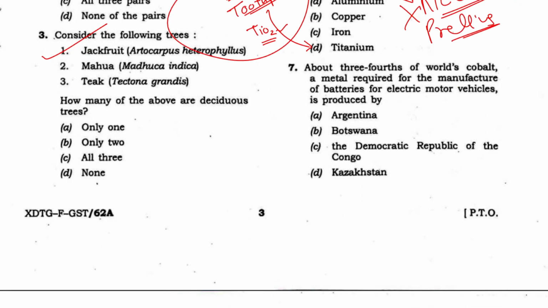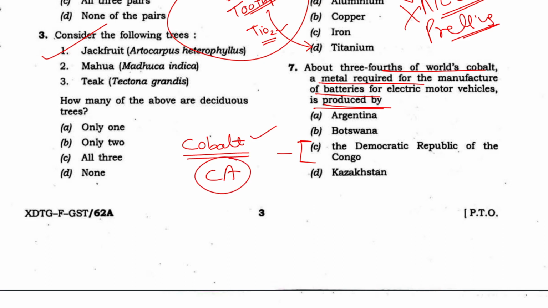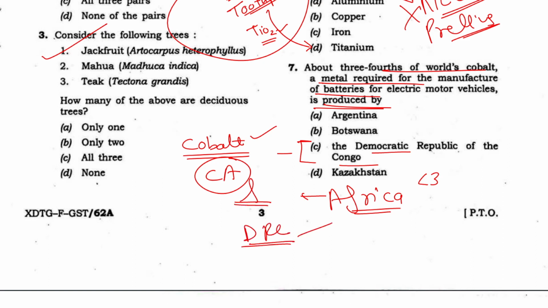Furthermore, about three-fourths of the world's cobalt metal required for the manufacturing of batteries is produced by which country? Again, we saw cobalt mining in the Congo, much in the news and current affairs. So a very simple takeaway: Africa is very much a favorite of the UPSC. Again and again it has asked about, let's say, Lake Victoria, the DRC, the Democratic Republic of the Congo, the Congo Basin, and the various coups in Somalia, etc.